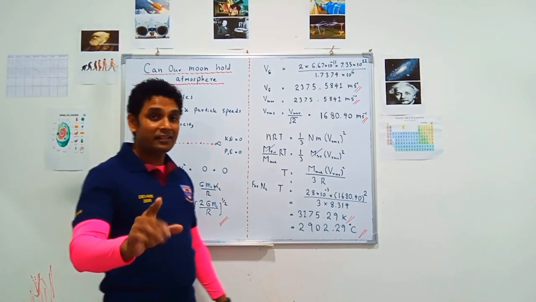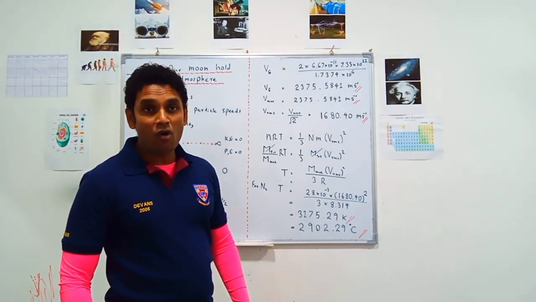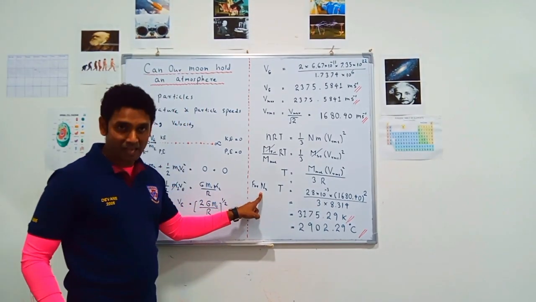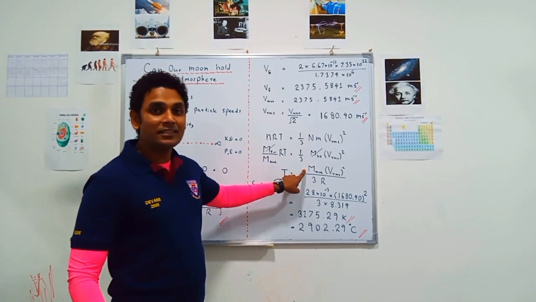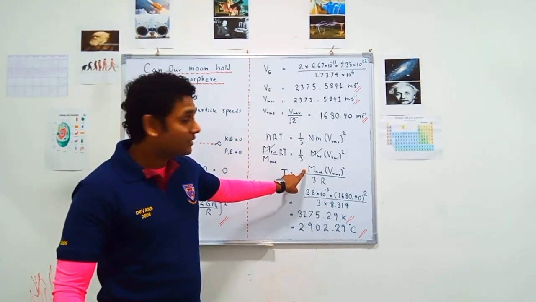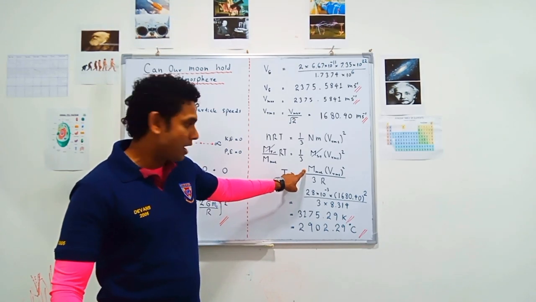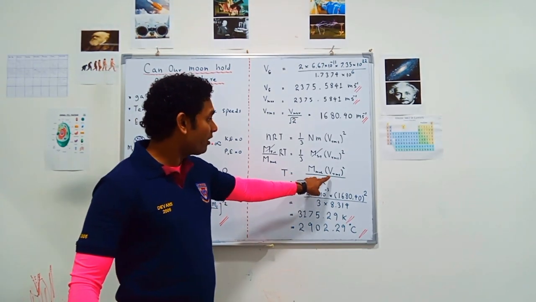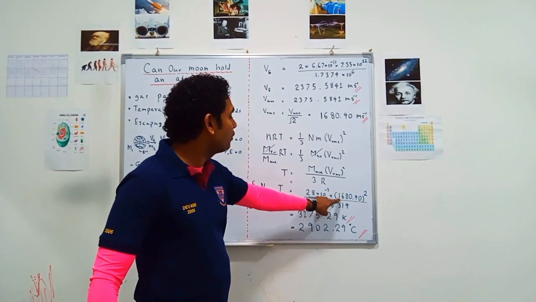First we are selecting nitrogen, because nitrogen is the most abundant gas that we have on Earth. So can we have nitrogen? We can have nitrogen as the first test. Okay, T. Nitrogen molar mass is 28 grams, which means 28 multiplied by 10 to the power minus 3 kilograms. We can apply it here. V_RMS, we have calculated here. We can apply this value.